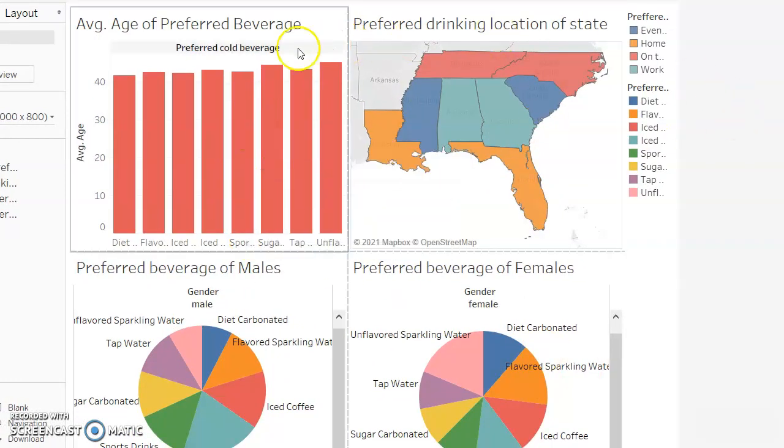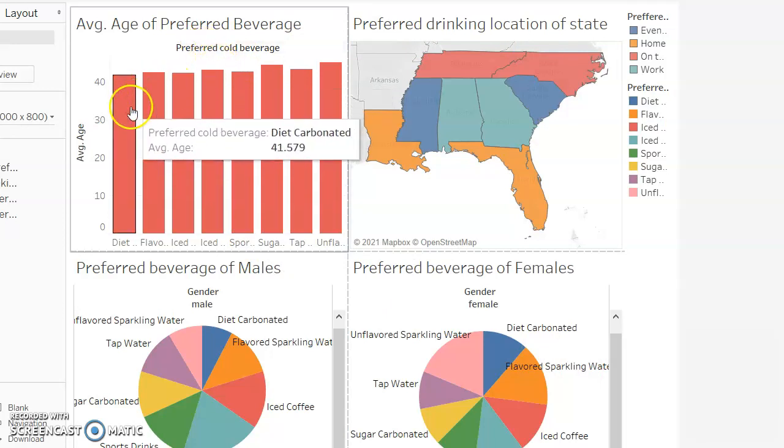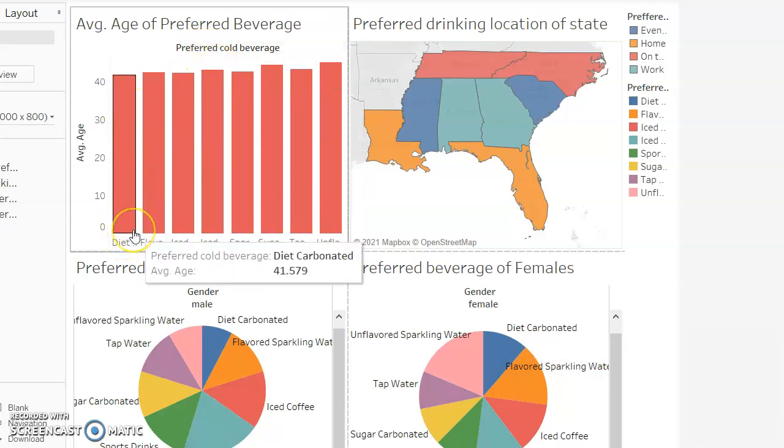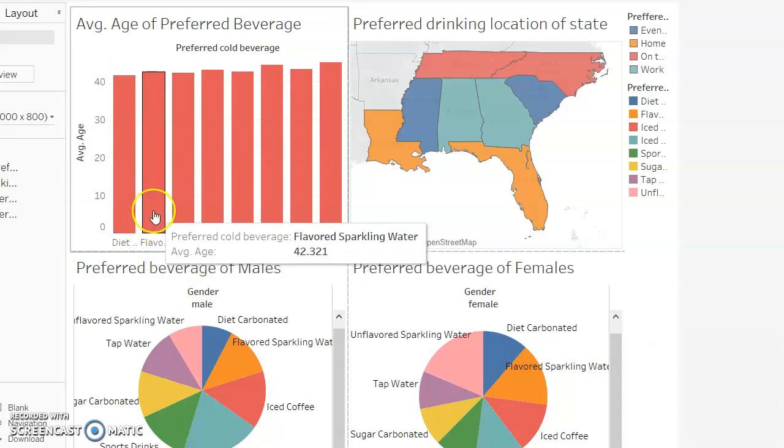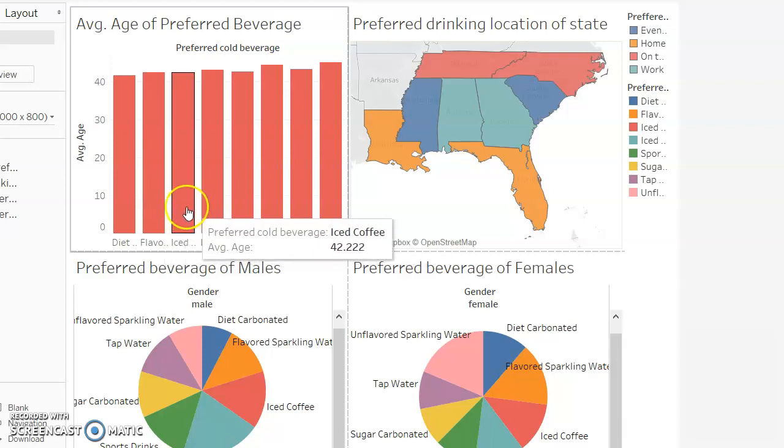There we go. So the average age of each preferred beverage. For diet carbonated, the average age is about 41 and a half years old. I can understand that. You're older, not too old. You don't want a whole Coke. You want a Diet Coke. The average age for flavored sparkling water is 42.3. We'll just call that about 42 years old.